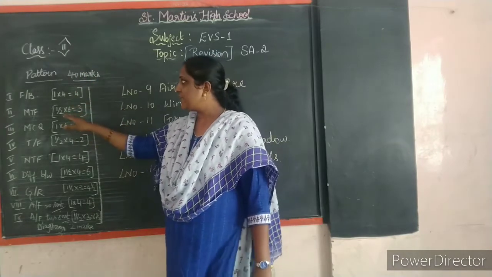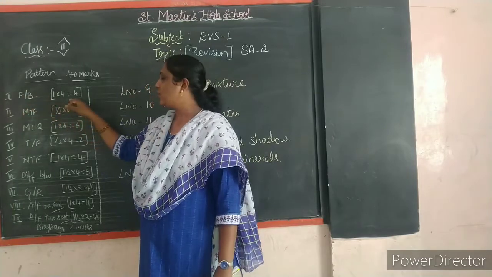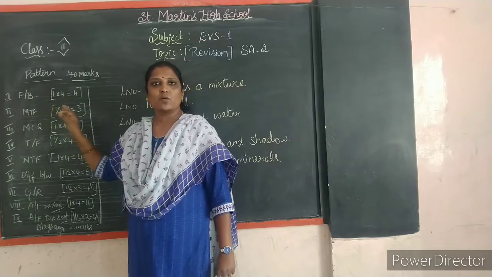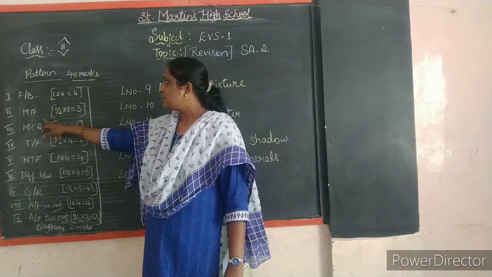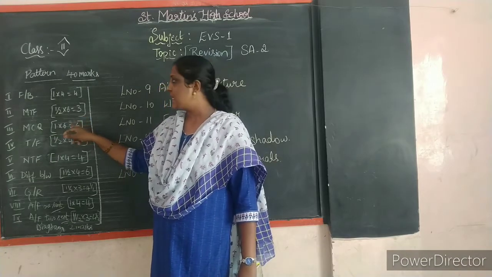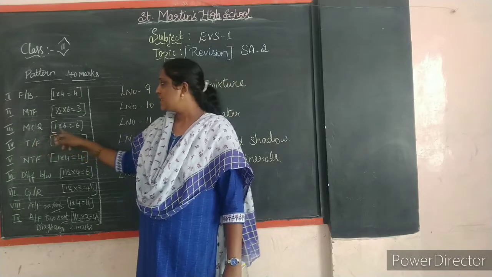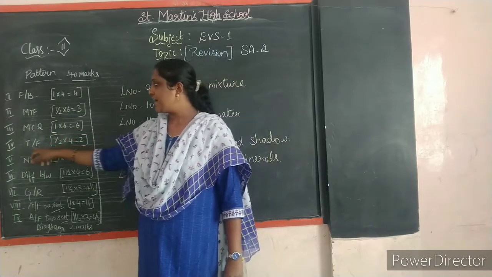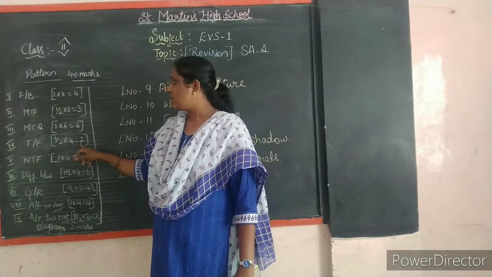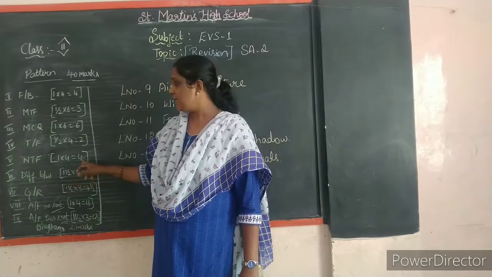So the pattern will be like this, children. First, fill in the blank, that is for 4 marks. You will have 4 questions, each one carries 1 mark. Second main, match the following, you will have for 3 marks, and MCQ, that is choose the correct answer, it's for 6 marks. Fourth main, you will have true or false, that is for 2 marks, and fifth main, name the following, it's for 4 marks.